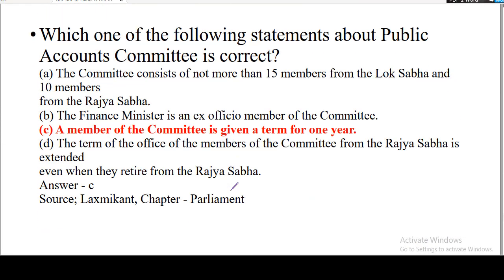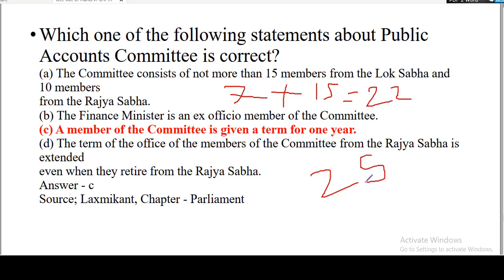Which of the following statements about Public Accounts Committee is not correct? Here it is. If you know that usually the committees are 7 plus 15, and the total is 22 in committees, in standing committees, so you will not get confused with such options. The committee consists of not more than 15 members from Lok Sabha and 10 members from Rajya Sabha. Guys, have you ever heard there is any committee in Parliament that has 25 members? So there is no such committee. We have either 22 member committees, or we have either 30 member committees.